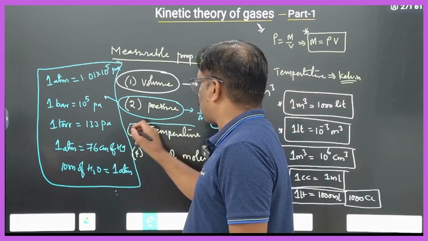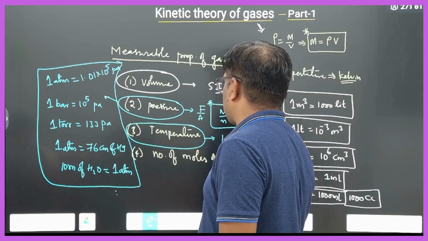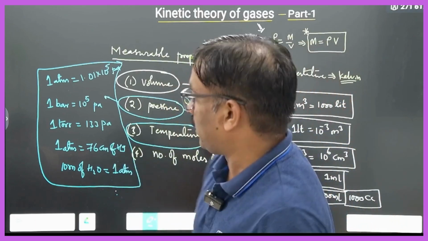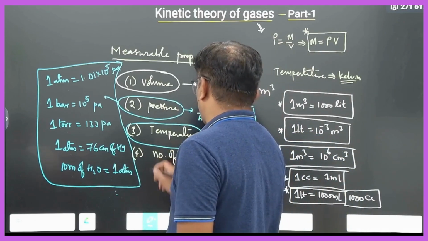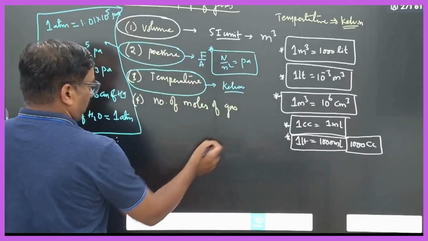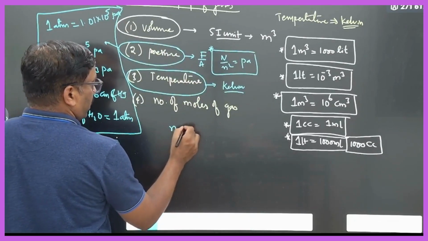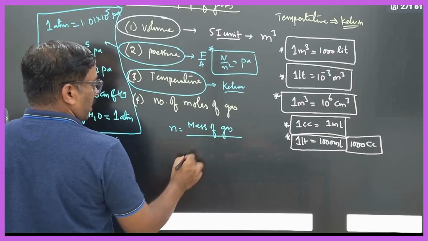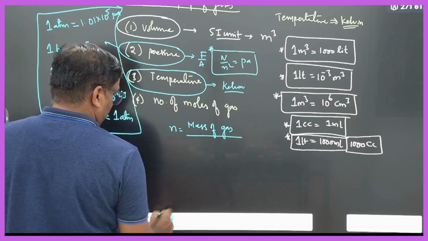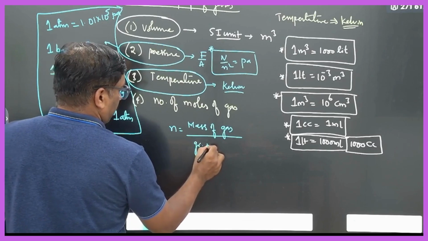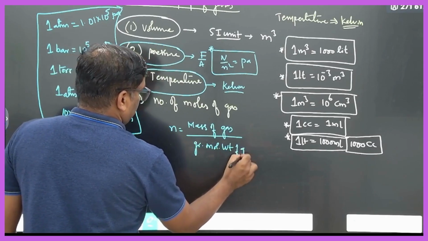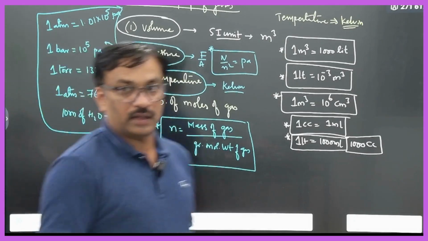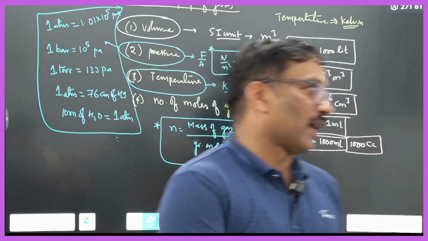And about temperature, it should be measured in kelvins compulsorily. Celsius and Fahrenheit, how to convert, I already taught in thermometry, please check it out. Number of moles: how to calculate the number of moles of a gas? It is equal to the mass of the gas divided by the gram molecular weight of the gas. Clear? These are the basics related to the gas.